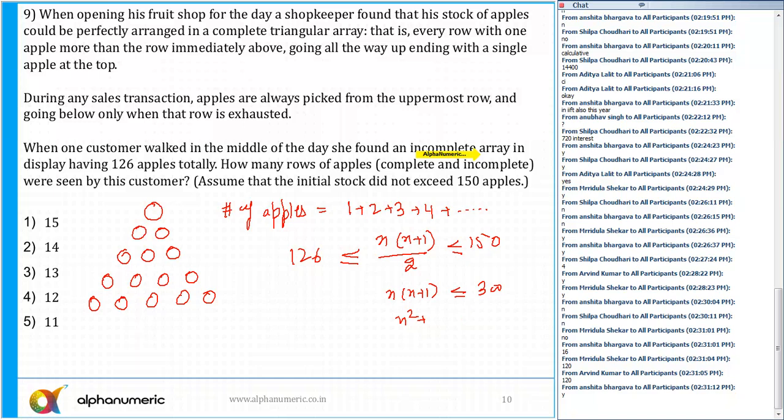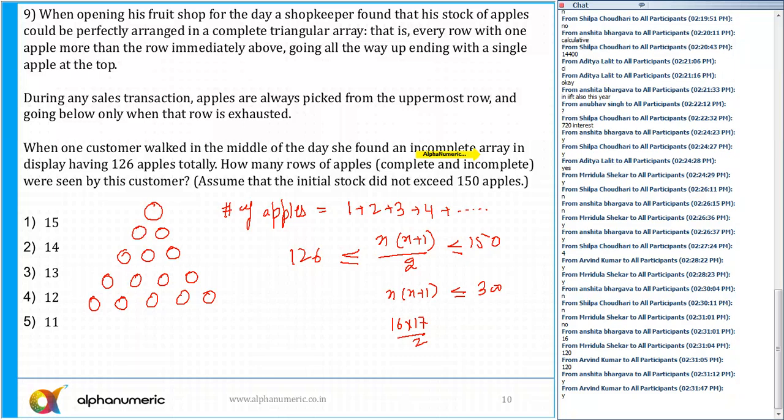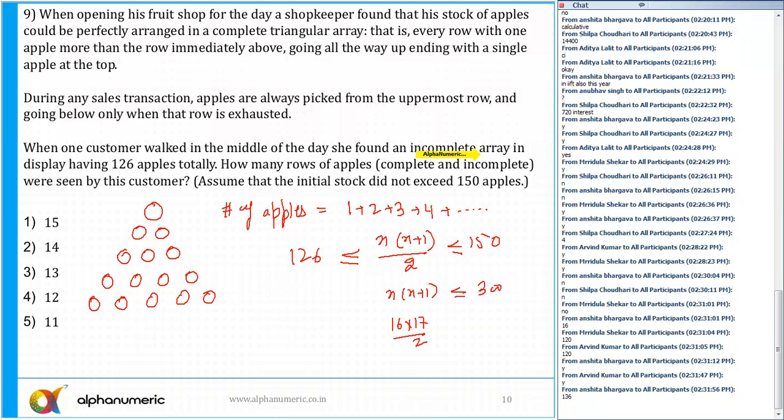And if you check here, n equal to 16 will satisfy. That is 16 into 17 by 2. What is the value of 16 into 17 by 2? That is 17 into 8. Can anyone tell me what is 17 into 8? 136, yes. So that is 136, and 136 is lying in the range 126 to 150.